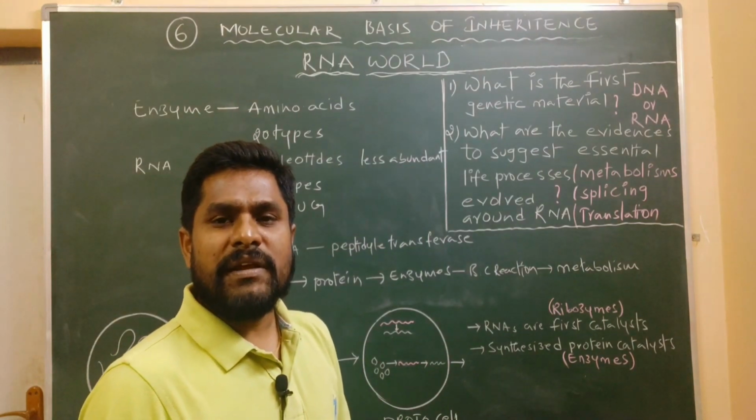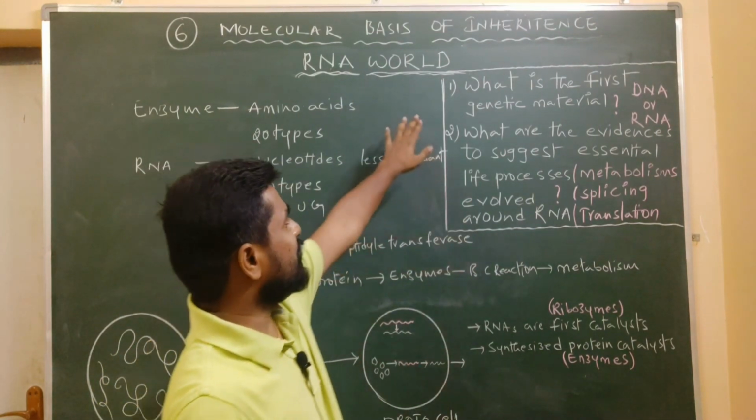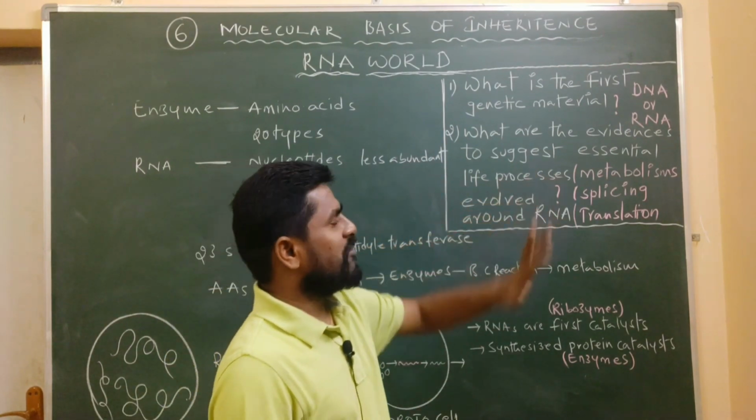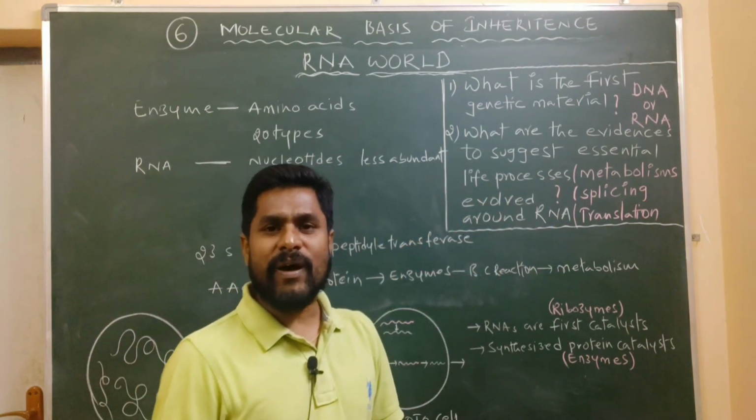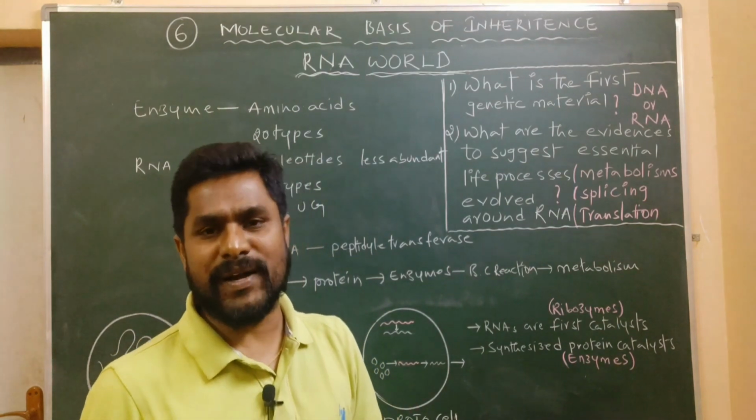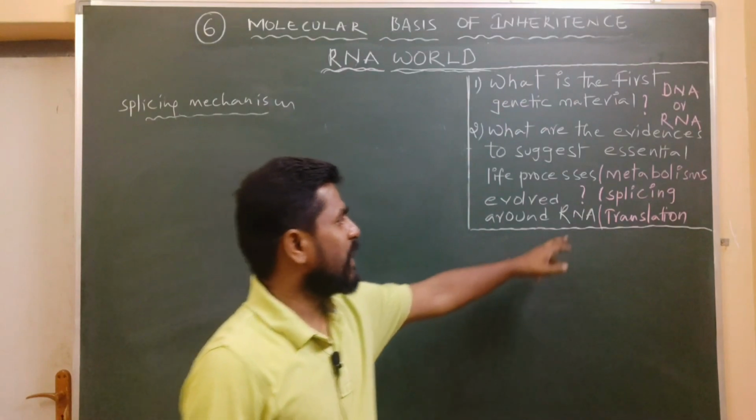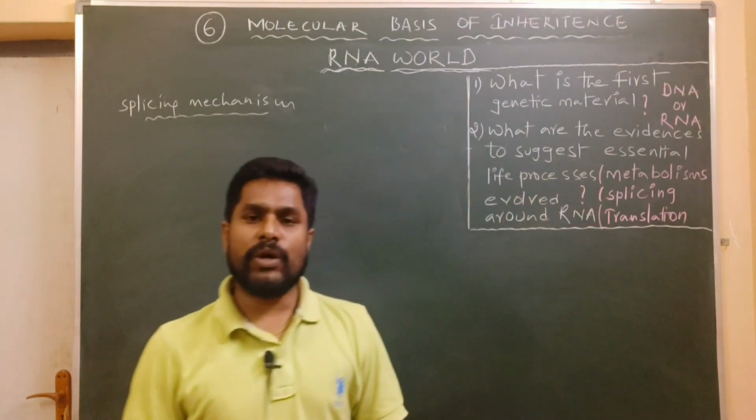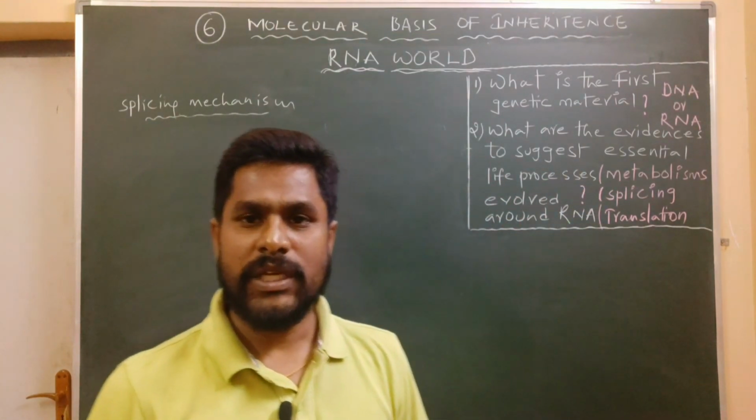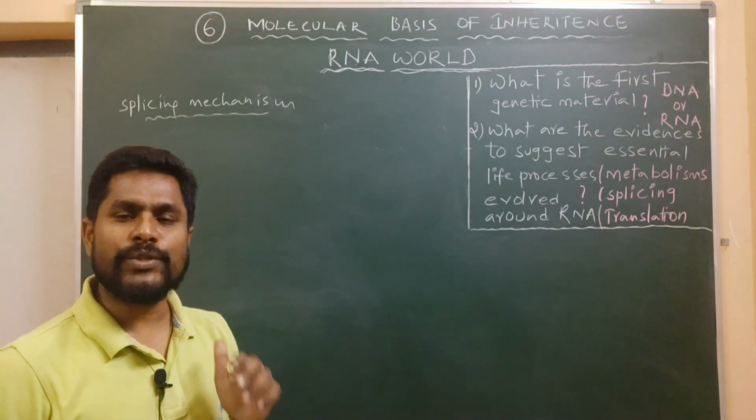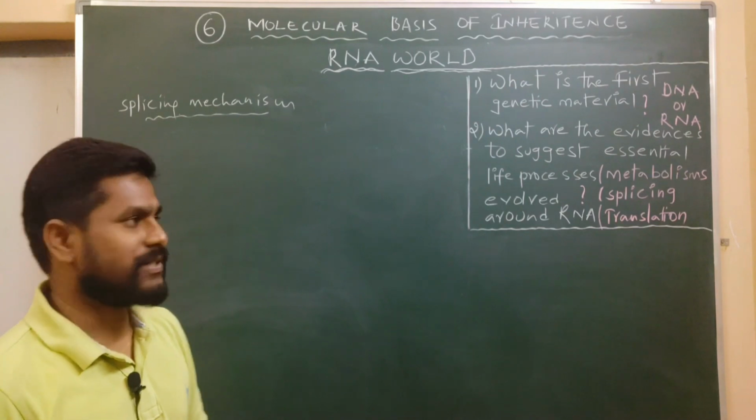By this, we made clear the first question, that is, what the first genetic material is, and in the second question we made clear that metabolism evolved around the RNA molecule. Along with metabolism, the splicing mechanism also evolved around the RNA molecule. In order to understand this, we need to look at transcription and post-transcriptional modifications.